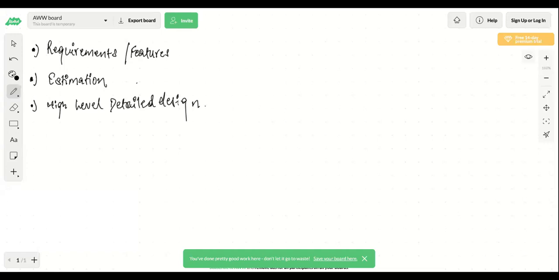You try to see how to design your system, what all layers you want, what kind of scaling. There are a bunch of things: caching, then load balancing. All those factors are discussed as a part of the detailed design.